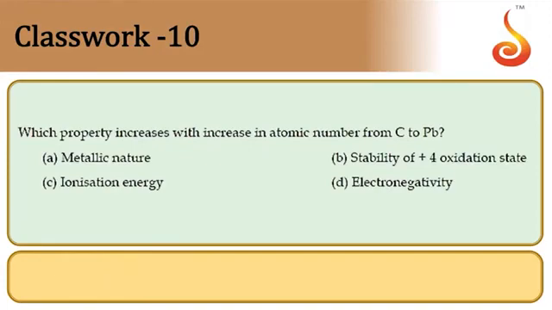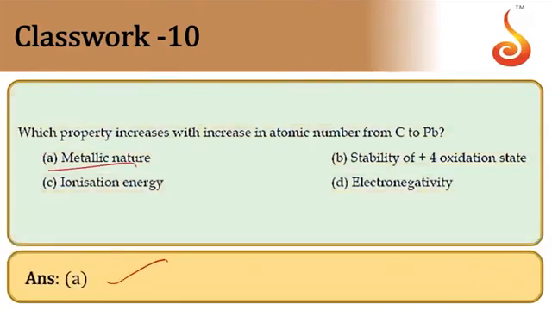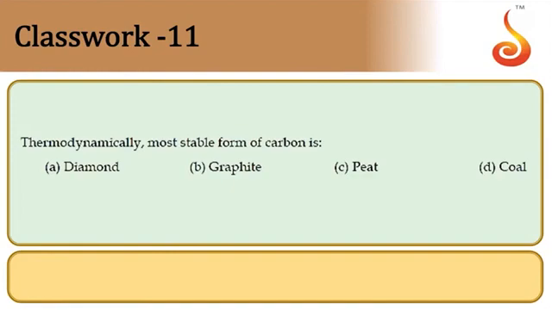Next, 10th one. Which property increases with increase in atomic number from carbon to lead? Means down the group, which property increases? So we know metallic nature increases down the group, and stability of +4 will not increase, +2 will be increasing there. Down the group IE value decreases, EN value also decreases. So answer is option A. Metallic nature will be increasing down the group.